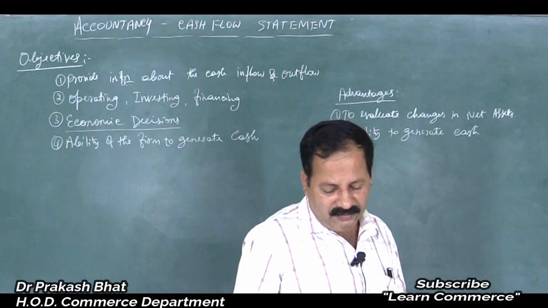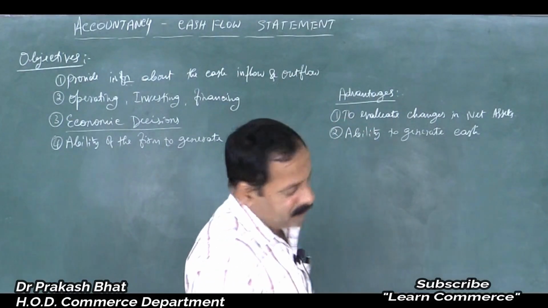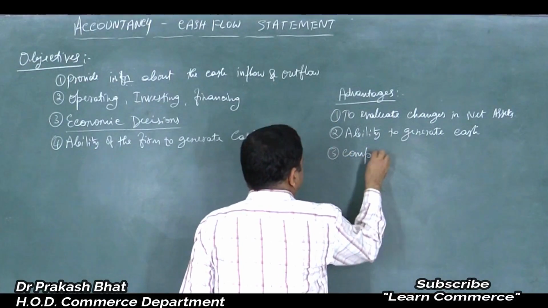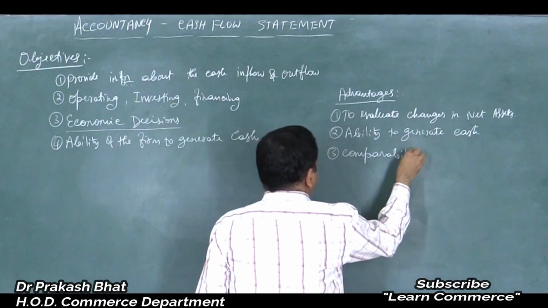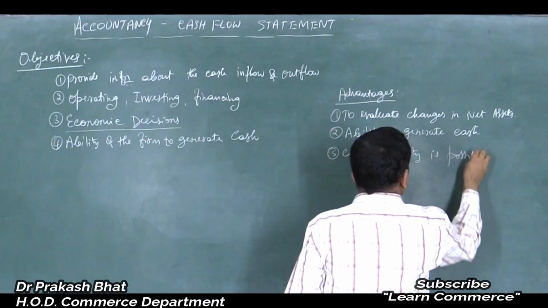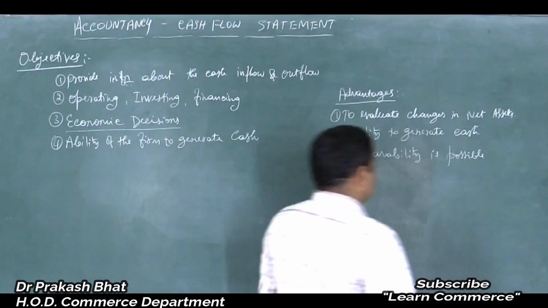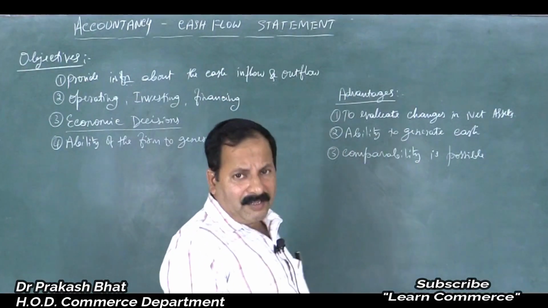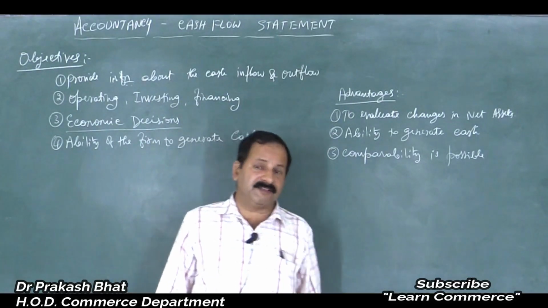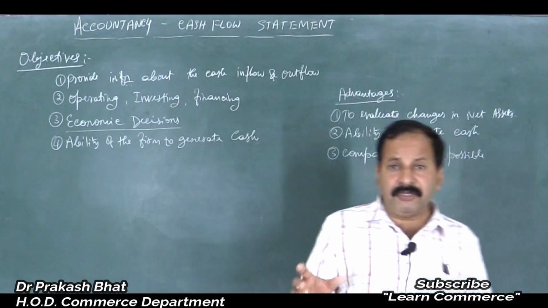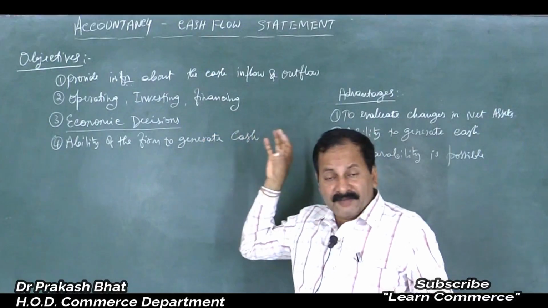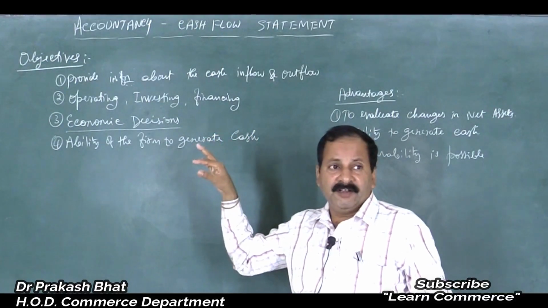Next one is comparability is possible. That is, we can compare the expenses and income under different activities, and we can conclude where the cash is generated more, isn't it?